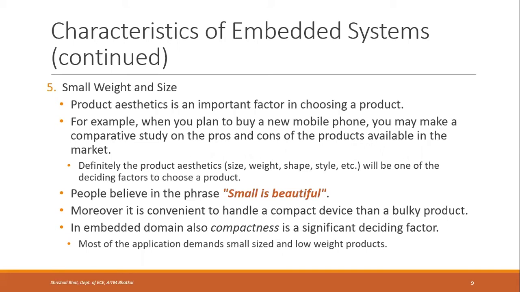That means if you buy a mobile phone and it is very large, not handy, there are chances you might not choose it, right? If it's very heavy, which you cannot carry in your pocket, it's very difficult. The shape is also important. If it's an awkward shape or an outdated style, an outdated look, you will not buy it, right? So it should be a very compact device. People believe in the phrase small is beautiful. Small is beautiful when it comes to embedded products.